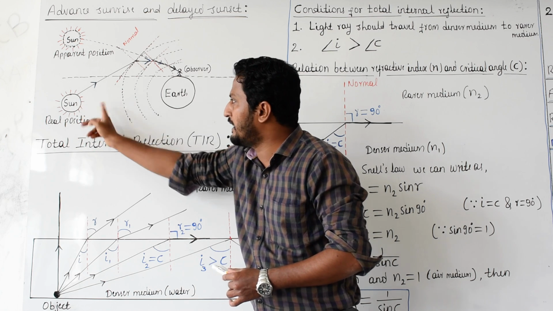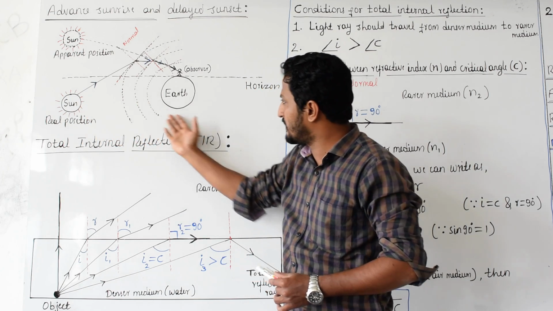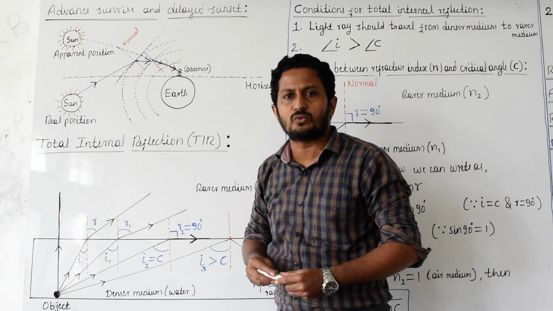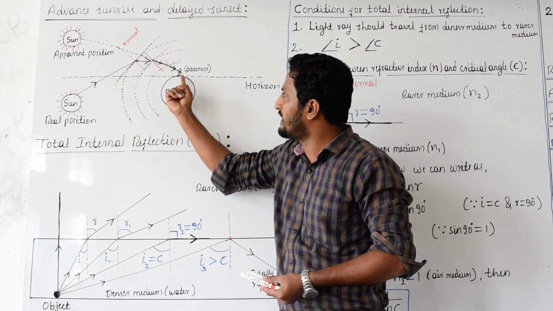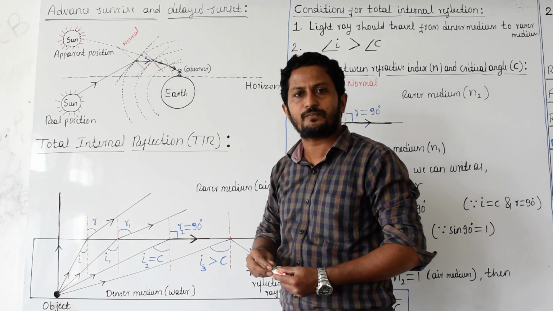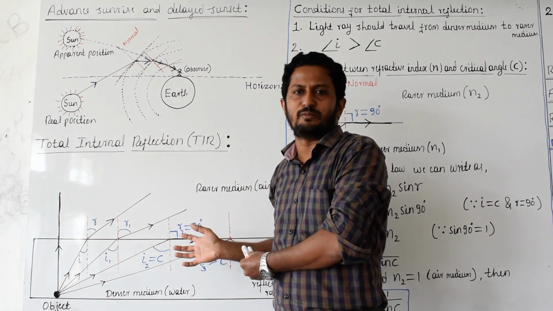This sun emanates light rays in all directions. Those light rays moving in this direction will not be received by you because they are blocked by the earth's surface. You are here. These light rays are not coming towards you; they are moving away from the earth.